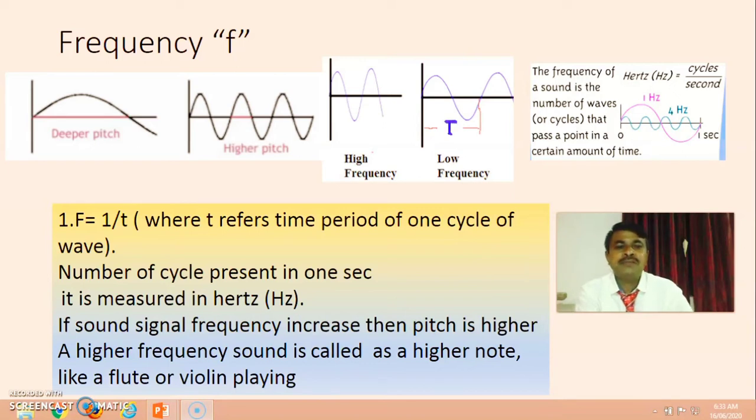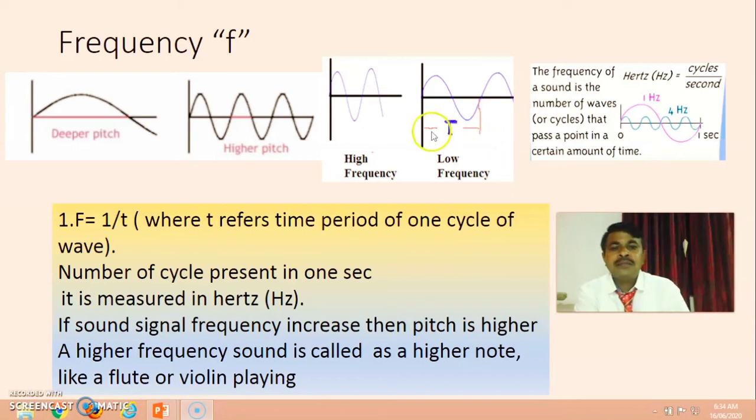Another definition: the number of cycles present in 1 second. Here in this diagram, in 1 second the number of cycles is 1, 2, 3 and 4. So the frequency will be 4. It is measured in hertz.